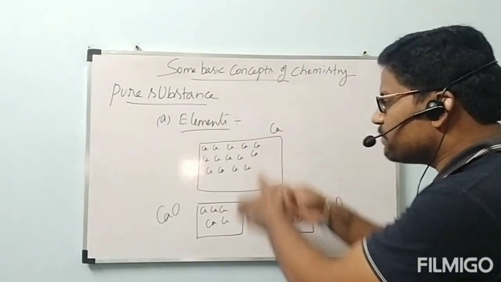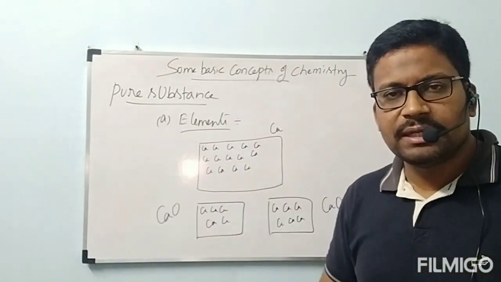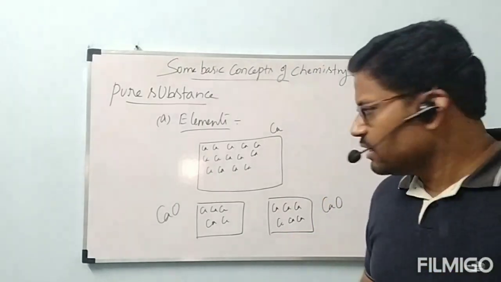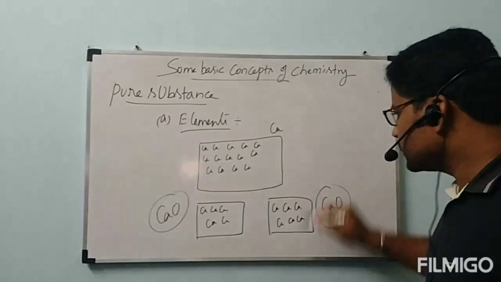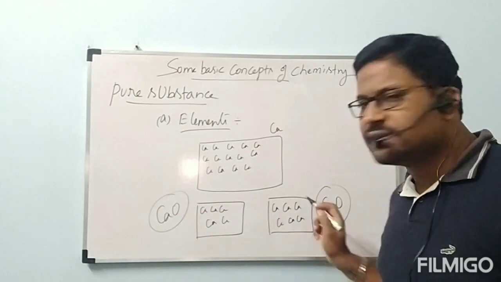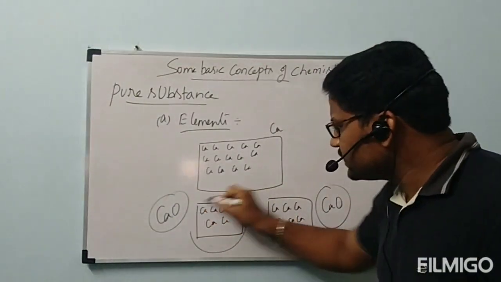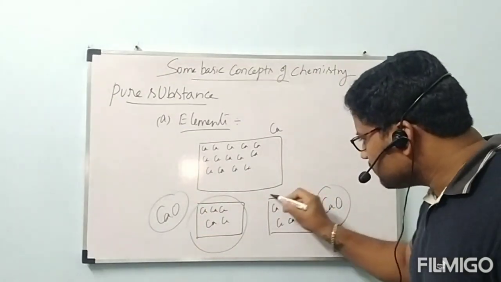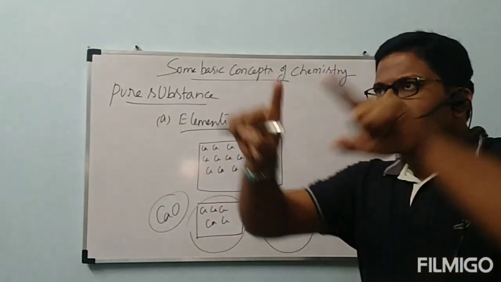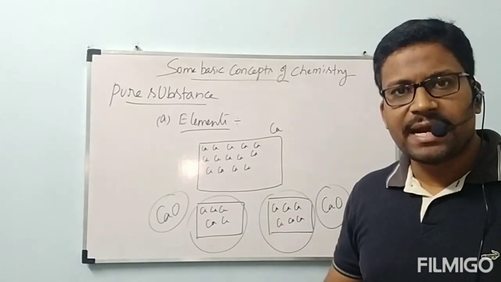That means one block is made into two blocks by a physical technique only. It is not separated chemically. If it were separated chemically, we would get different compounds with oxygen, or with any other substances it reacts with. But are we getting that? No, because even the first block contains calcium atoms, and the second block also contains only calcium atoms, as the total block is uniformly distributed with only one type of particles, calcium atoms.